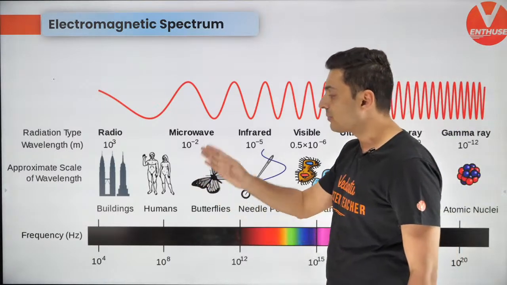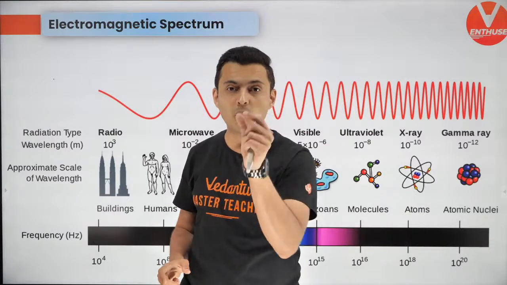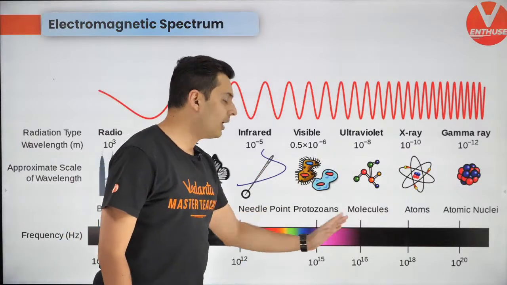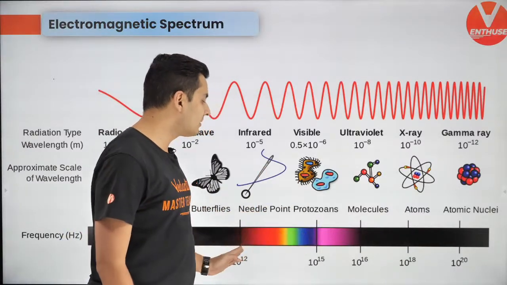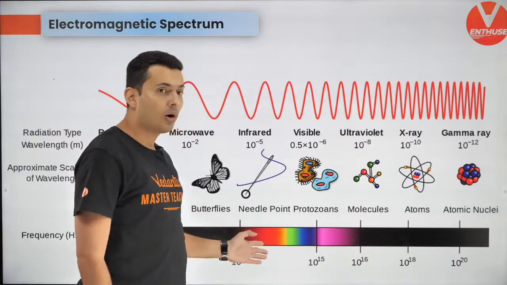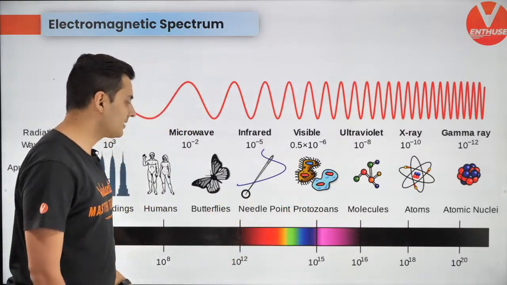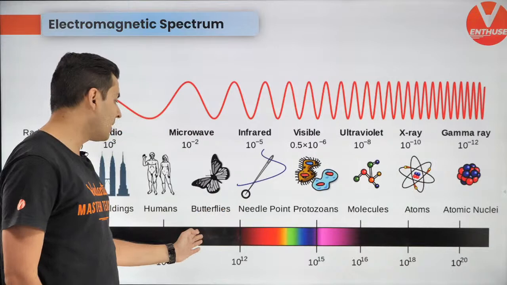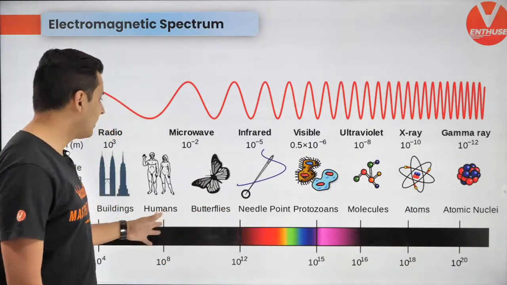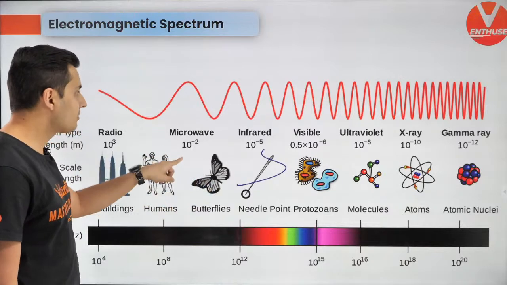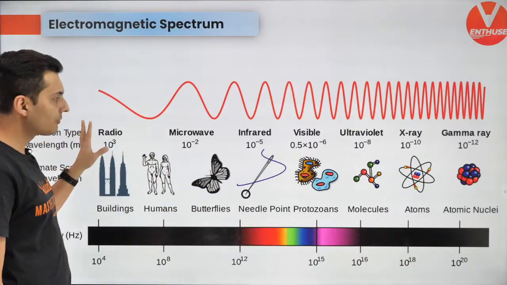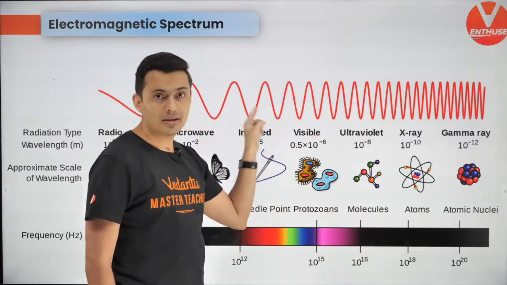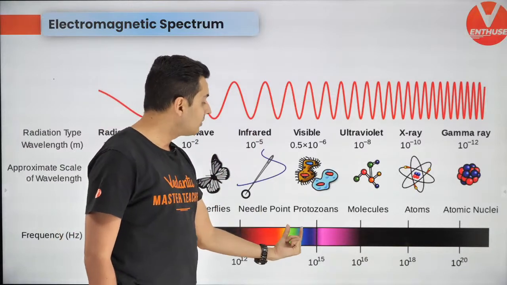These are different waves of different wavelengths, but only a small part, as you can see, is visible to us, right from red to violet. Whatever colors fall between this region, that's what is generally visible to us. Orange, indigo, blue, green, yellow, all these things are visible. Apart from that, beyond this you have ultraviolet. Here you have infrared. Infrared has larger wavelength, even larger is microwave, and even larger is radio waves. If you go on that side, the wavelength becomes shorter. You can see that from this pictorial representation.